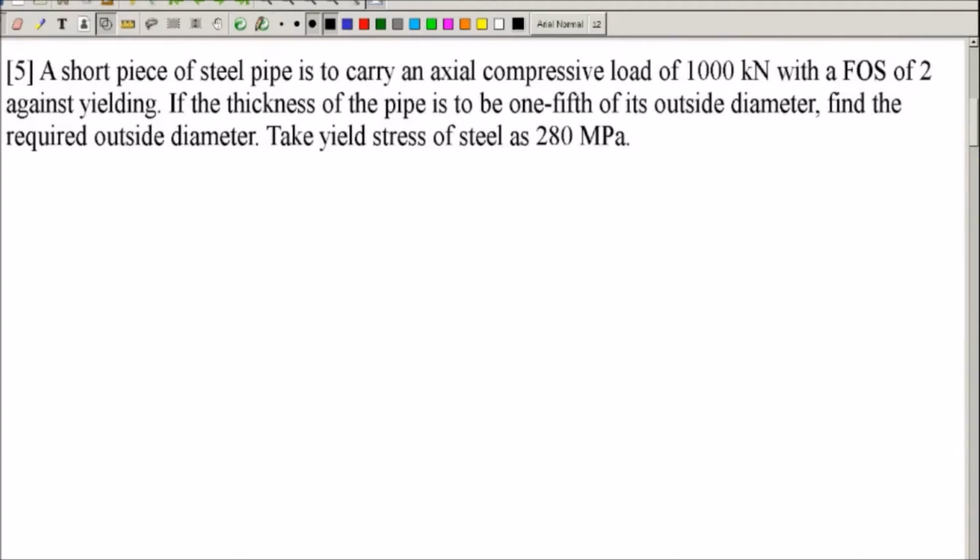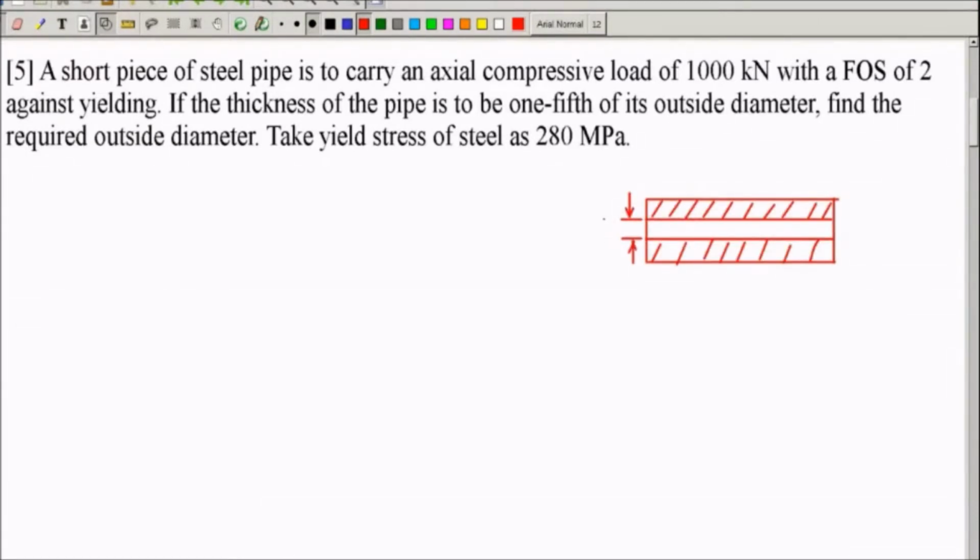Let us try to draw a sketch for this. It is a steel hollow pipe. This is DI, this is DO, and it is subjected to an axial load like this. Call it P, 1000 kilonewton. Thickness of the pipe, that is called T, is 1/5 of the outside diameter, means T is equal to DO by 5. It is nothing but 0.2 into DO.